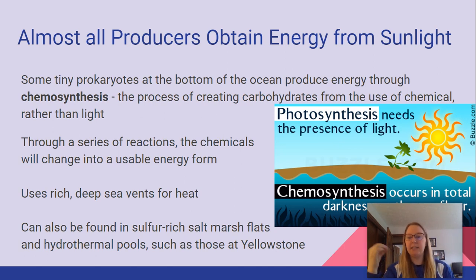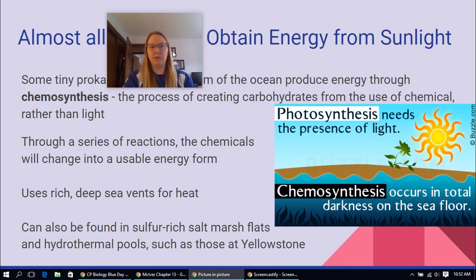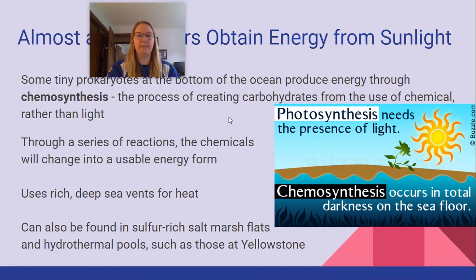This uses the deep, rich sea vents for heat and a chemical source that comes up from the Earth's crust, which is usually rich in sulfur. So our sulfur-rich salt marshes and hydrothermal pools such as those in Yellowstone. So looking at this, we have our photosynthesis here. It needs sunlight. Chemosynthesis uses chemicals instead.